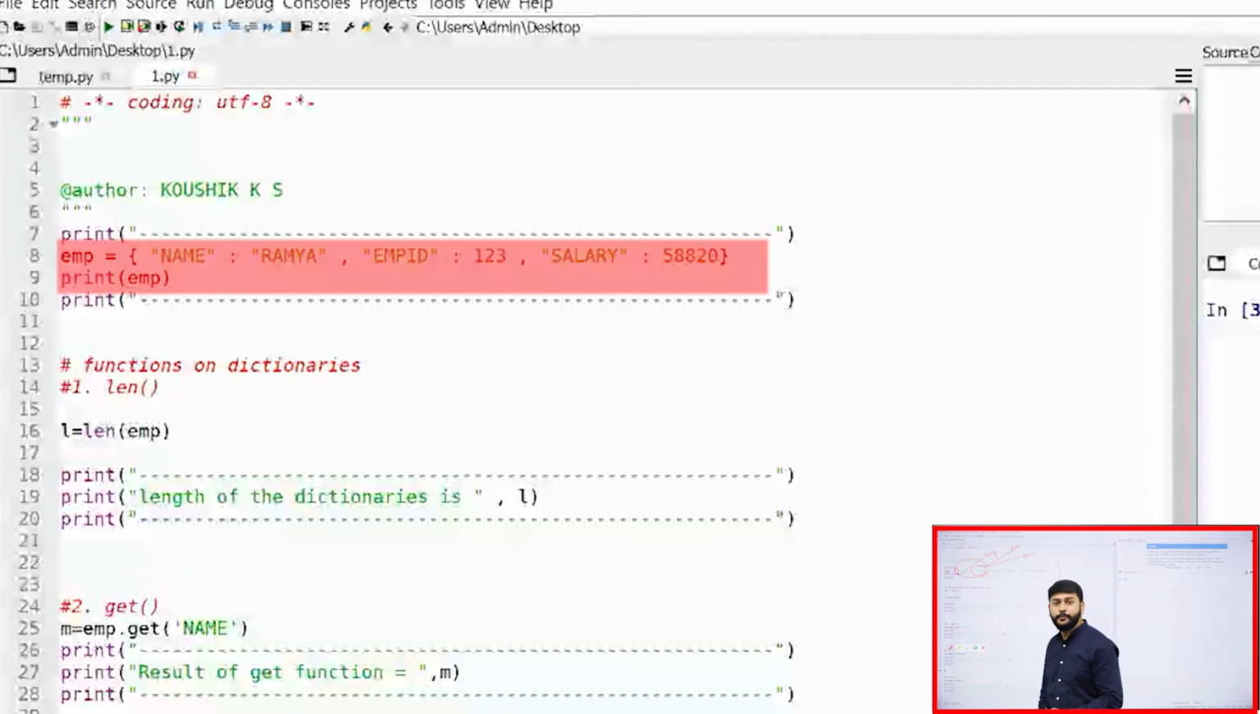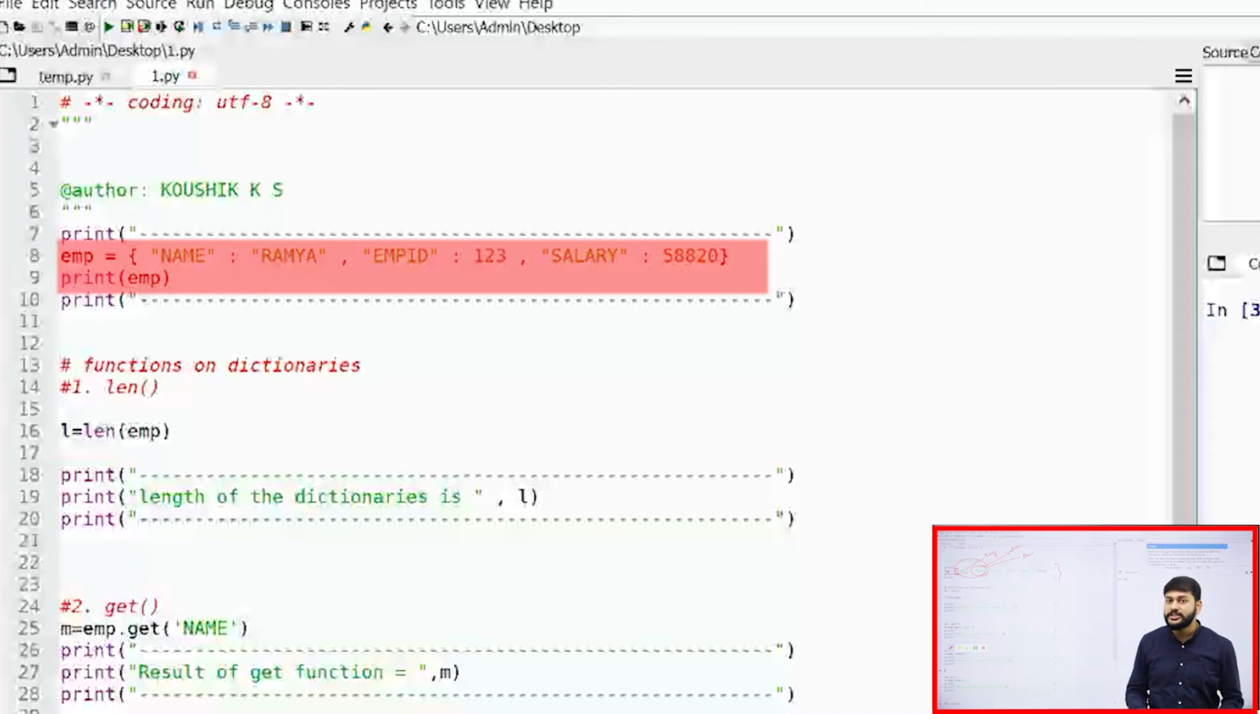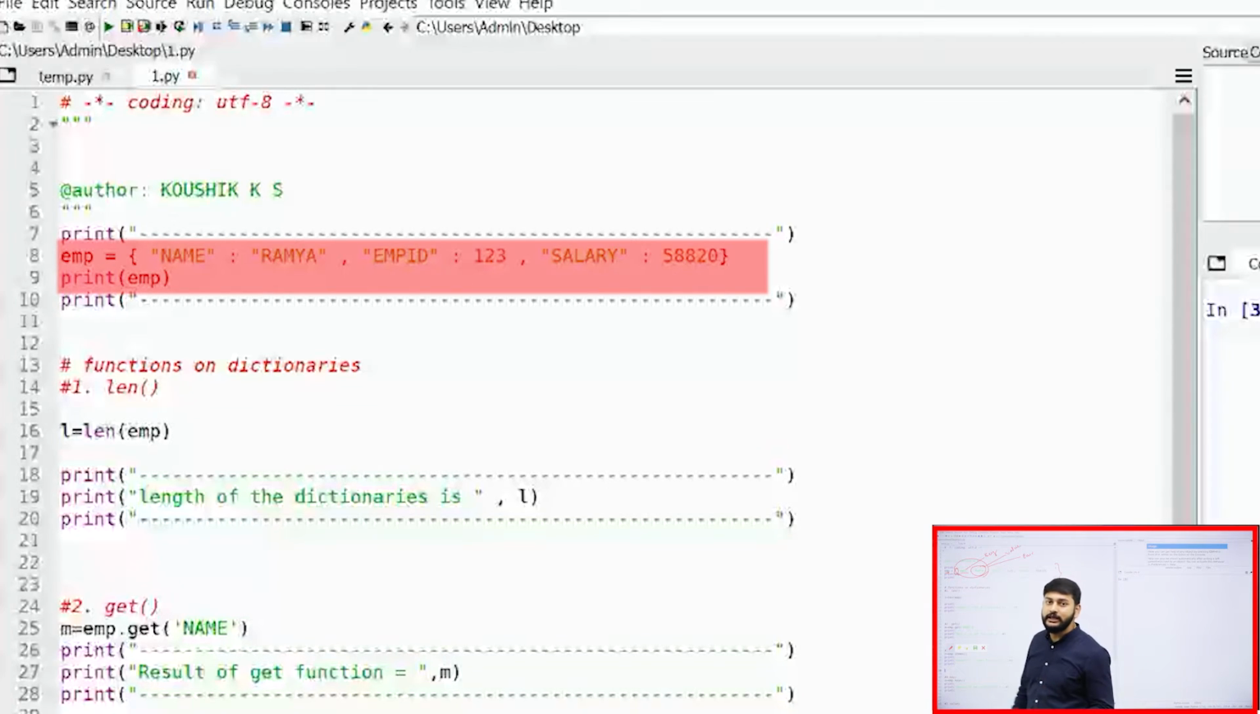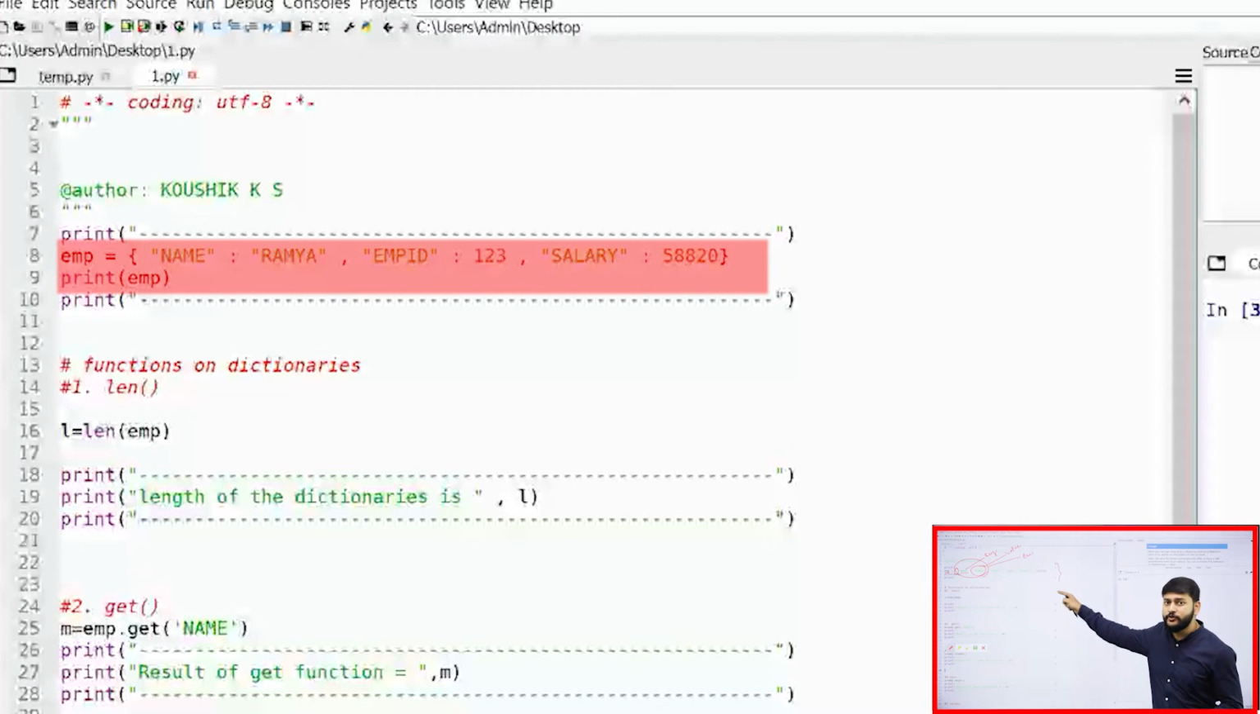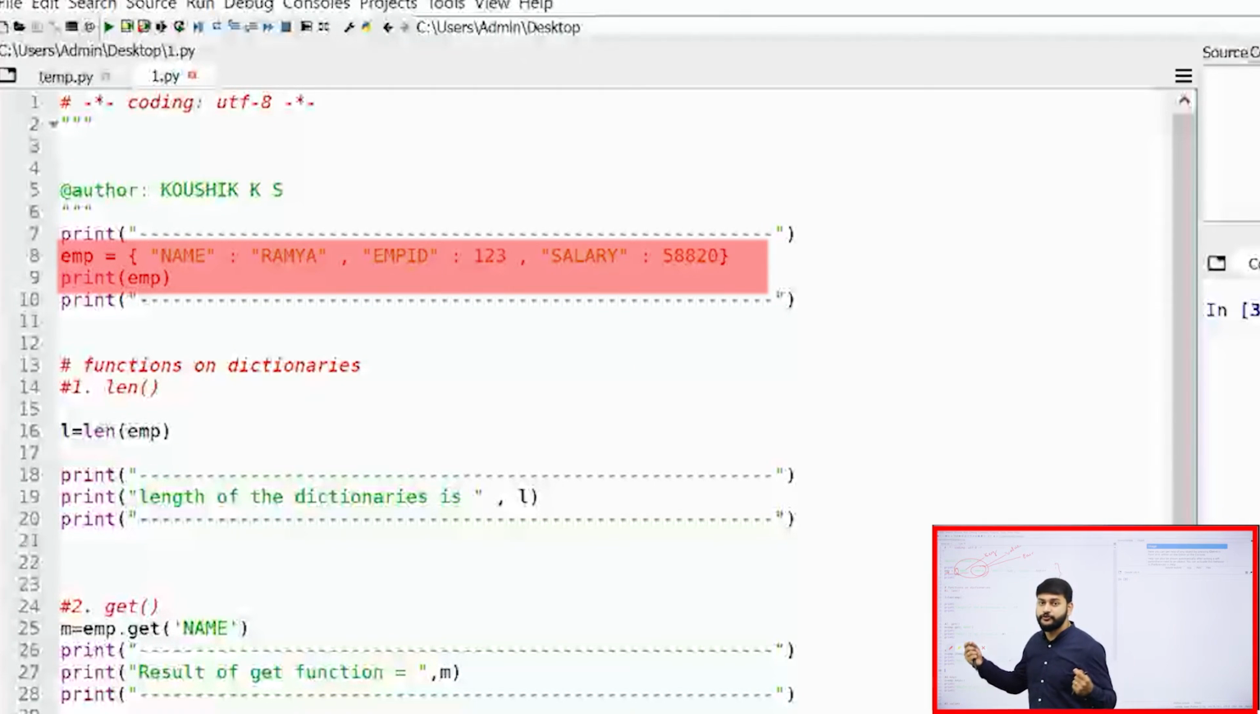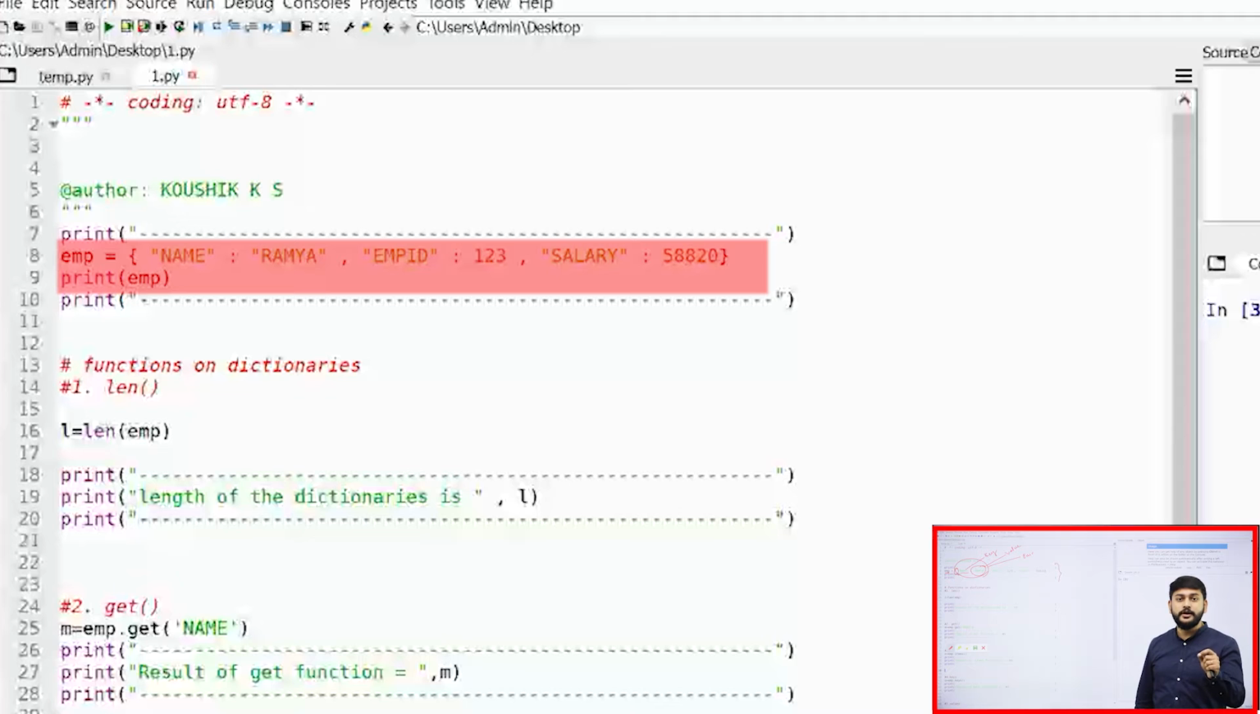You need to observe one thing, my dear students. Only for the strings I have enclosed them with double quotes. You can ask me, sir, can I use single quotes? Yes, of course you can use single quotes also. Both quotes carry the same meaning in Python. And remember one thing, whenever you are doing anything in the Python programming language, it is very, very case sensitive. Suppose you have given the dictionary name with a capital EMP, and you try to access the same dictionary with a small letter emp, you will not be able to access it because it is case sensitive, my dear students.